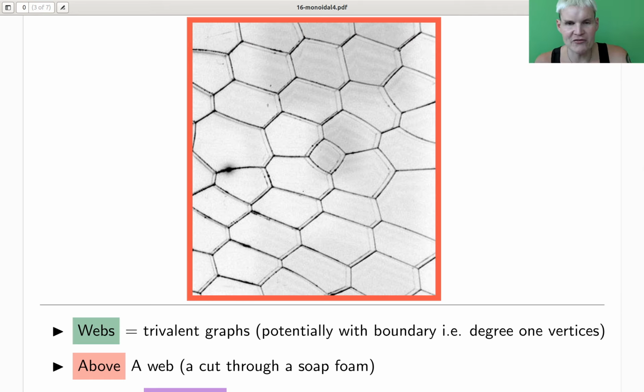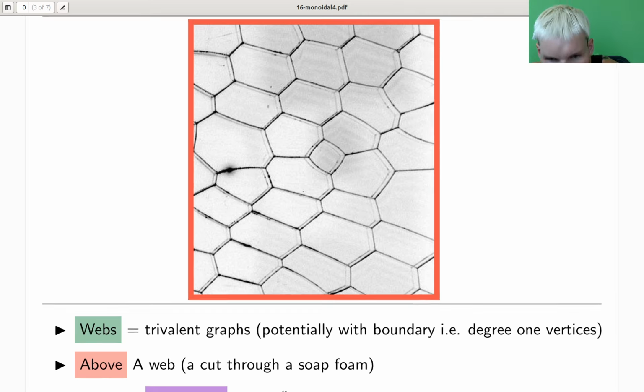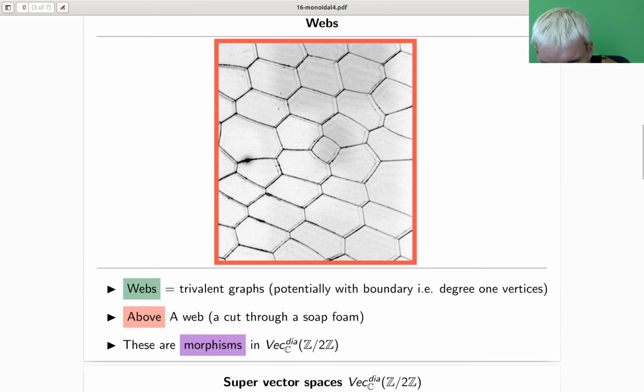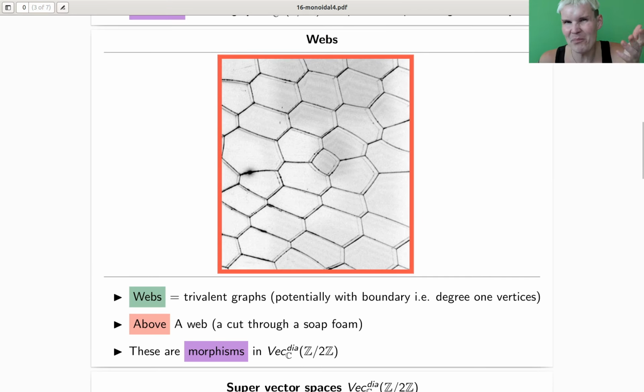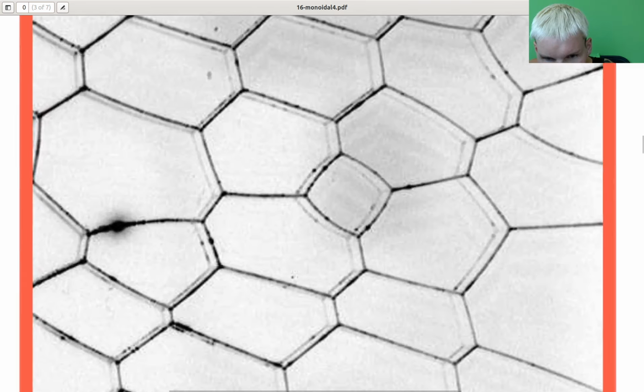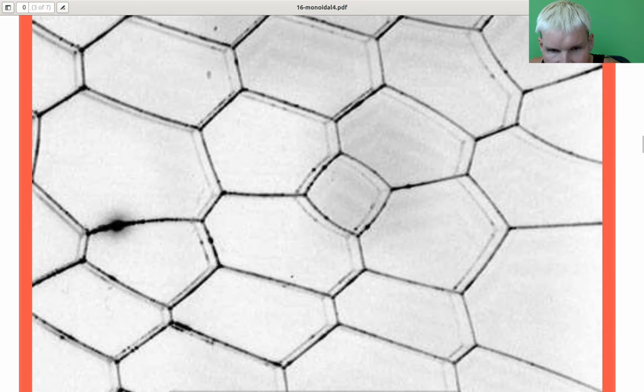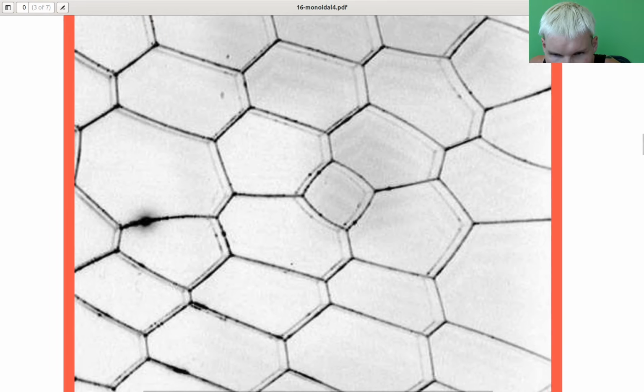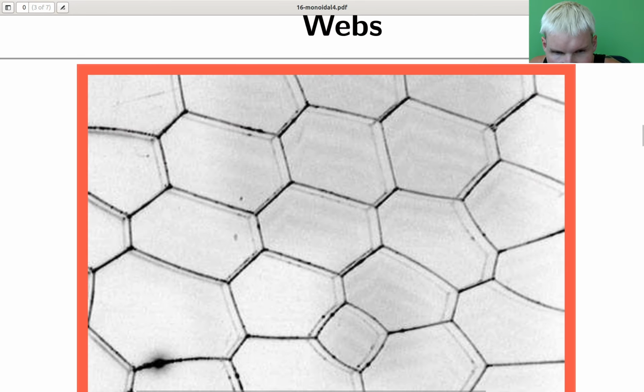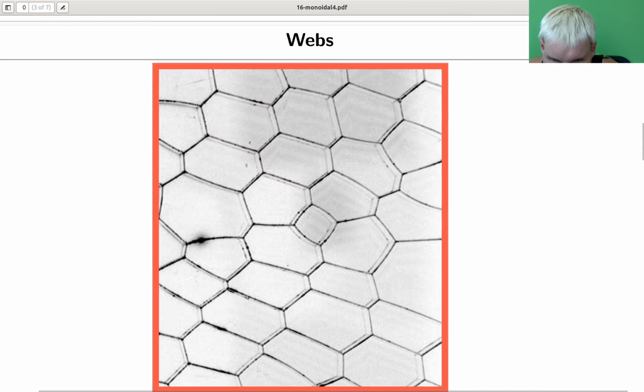Yeah. So webs are literally everywhere in the real world, and I hope the name makes some sense. Why it's called a web, it's like a spider web. And mathematically, it's just a trivalent graph, right? Here, every vertex, let's zoom in. Here, every vertex is nicely trivalent, so it has just 3 adjacent edges. Except at the boundary here, you have this one-valent vertex, just call that boundary, it's fine.